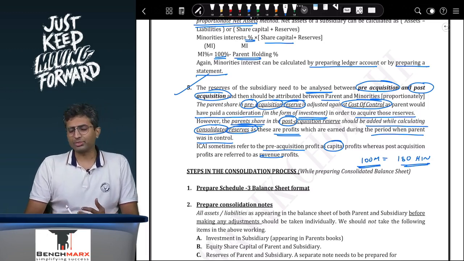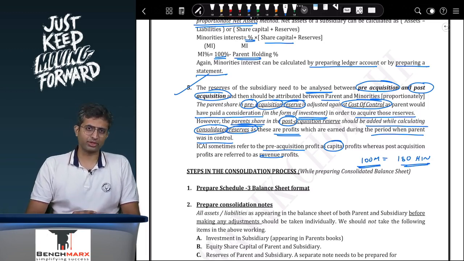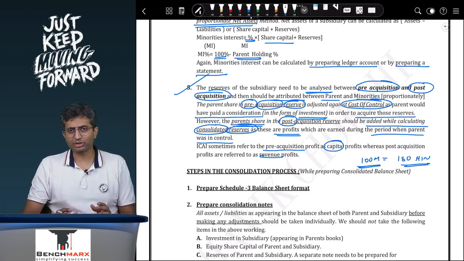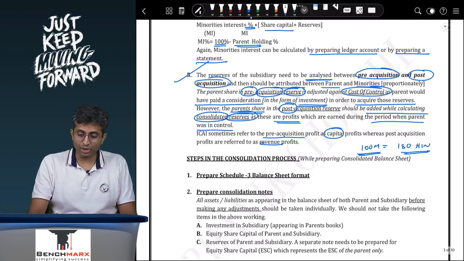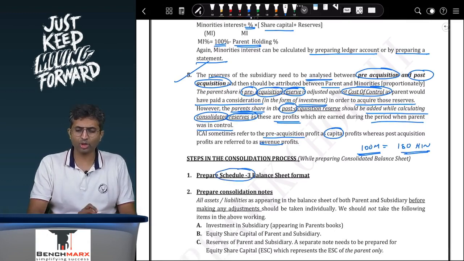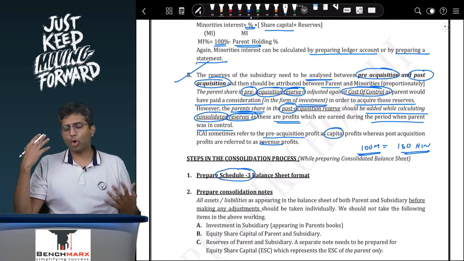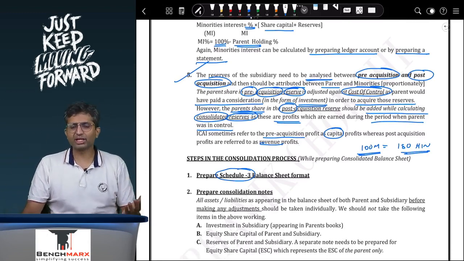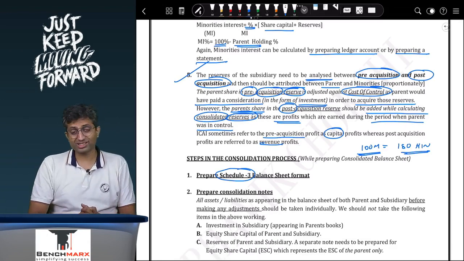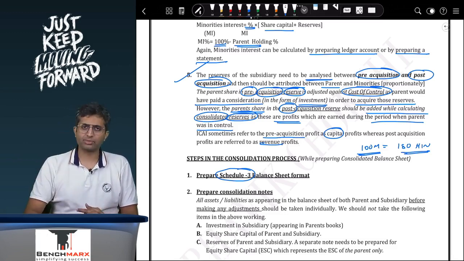So how do you time it? How do you lay down the process? So over here you read the question. Based on that, you prepare the Schedule 3 format balance sheet. I hope you are aware of how to prepare the Schedule 3 format. You don't need to write all the line items, you need to write only those line items which are there in the question. Additionally, you will write 2 separate line items, one is goodwill and one is minorities interest.